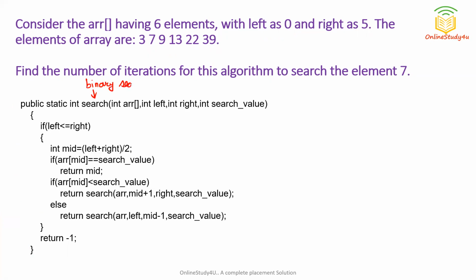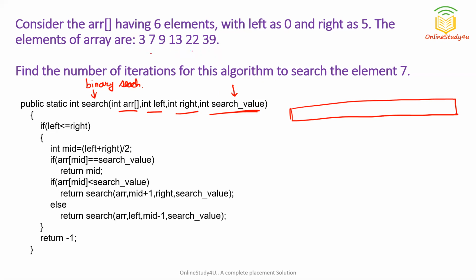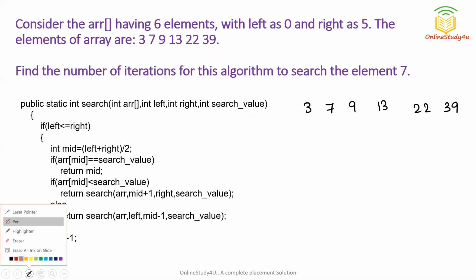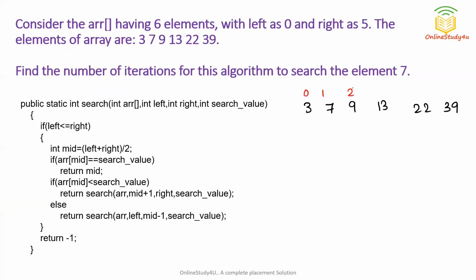Okay, binary search. Now what does binary search do? First we pass the array, we pass the left index and the right index and the value to be searched. You can see this value is to be searched. Now for binary search our array should be sorted. So you can see this array is sorted in nature. Now let us consider this array only. Okay, so this is our array given in the question. Now let us make the indexes also. So the indexes are 0, 1, 2, 3, 4 and 5. Now this is the left index and this is the right index. So we have passed this in the function.